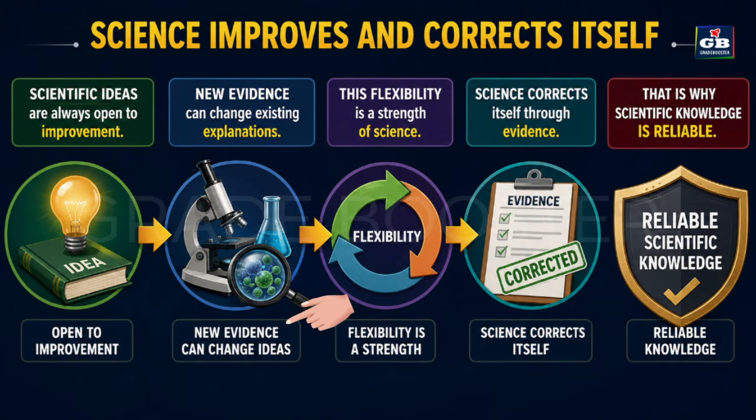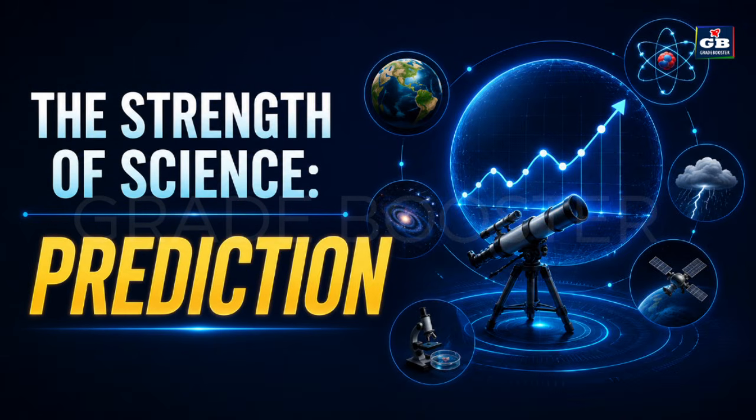New evidence can change existing explanations. This flexibility is a strength of science. Science corrects itself through evidence. That is why scientific knowledge is reliable. The strength of science. Prediction.